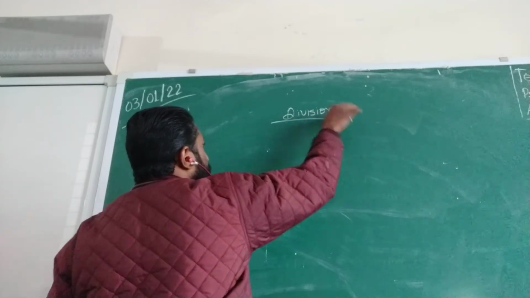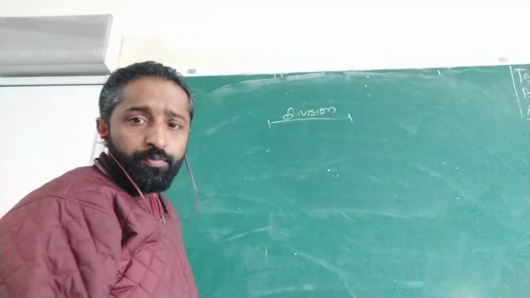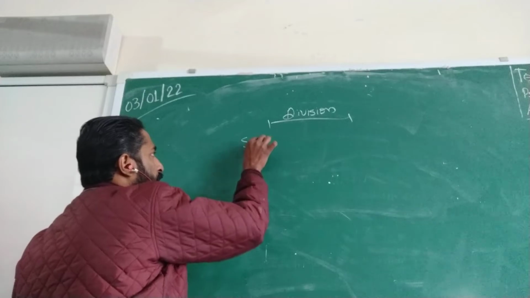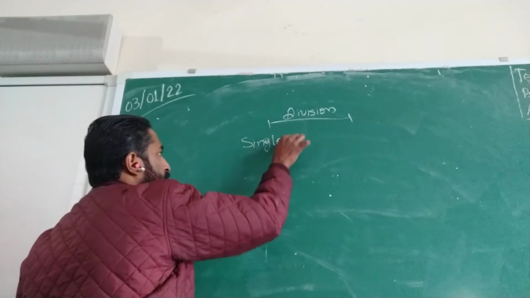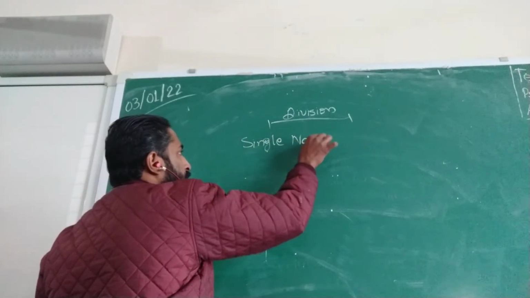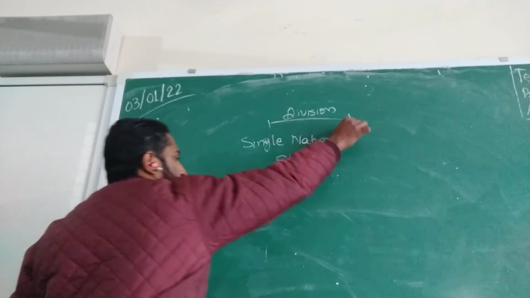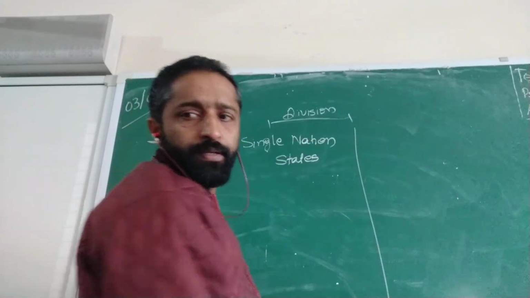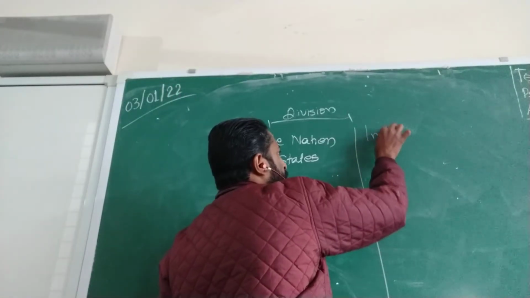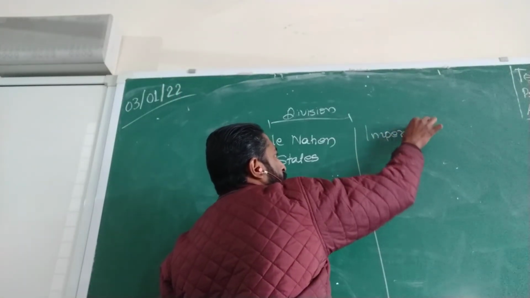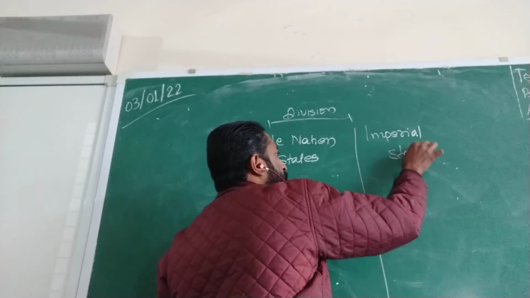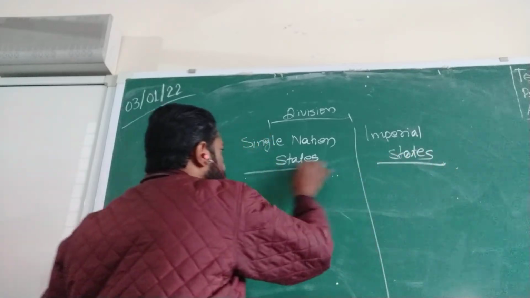How was Europe divided? The first one, single nation states. Second is the imperial states. This is how Europe was divided in the first place.